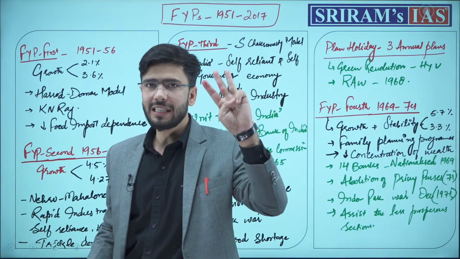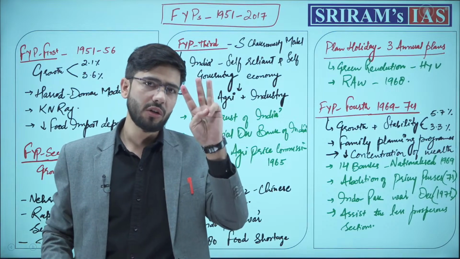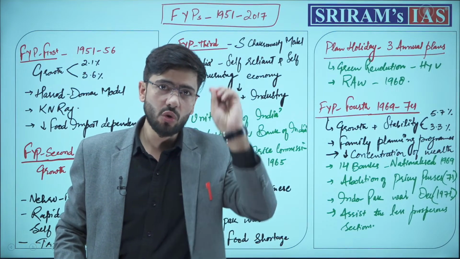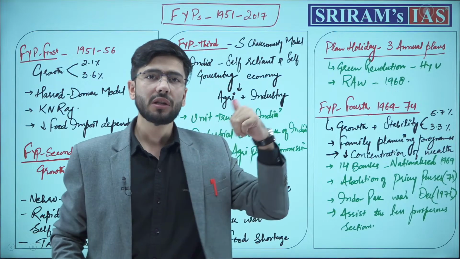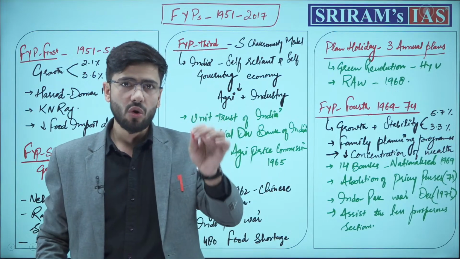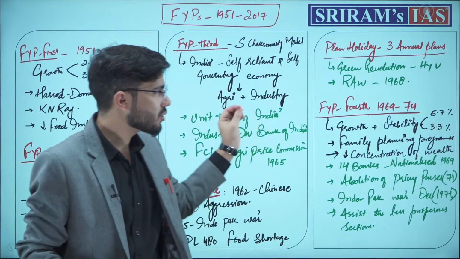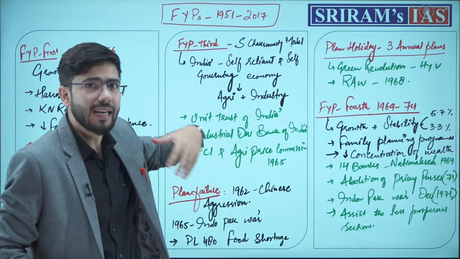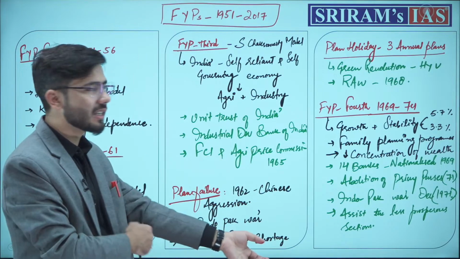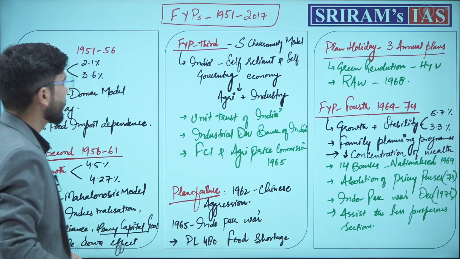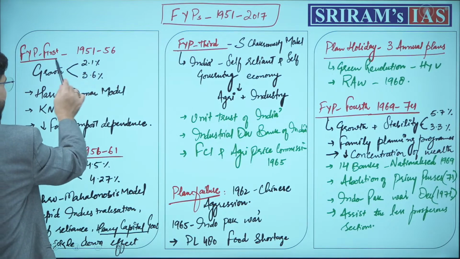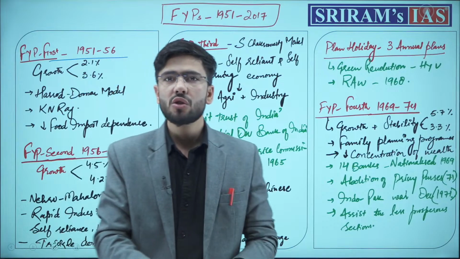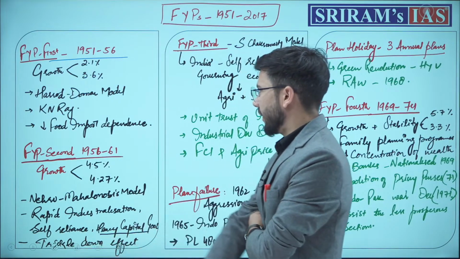In the upcoming 3 slides, what you will be dealing with are the main key points which you should remember about these 5-year plans. Okay, we'll go through in a bit faster way so that we completely understand the essence of these plans. Now understand. The first 5-year plan came in 1951 to 1956. I'll be telling you a story along with this so that you remember it in a better way.